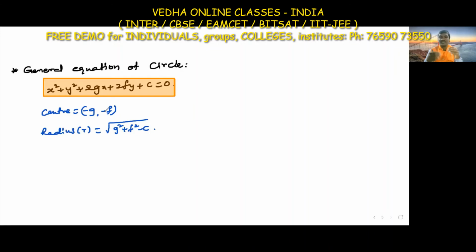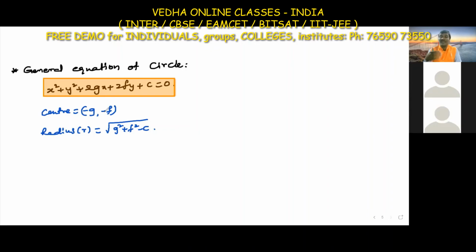Just repeat once again with me. What is the general equation of the circle? x square plus y square plus 2gx plus 2fy plus c is equal to 0. What is the center of the circle? Minus g comma minus f. The radius is under root g square plus f square minus c.